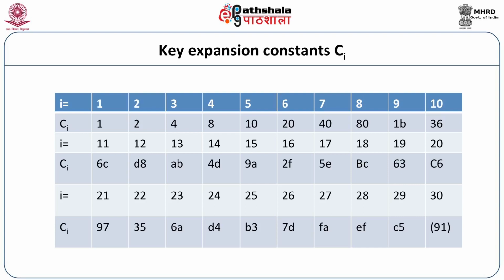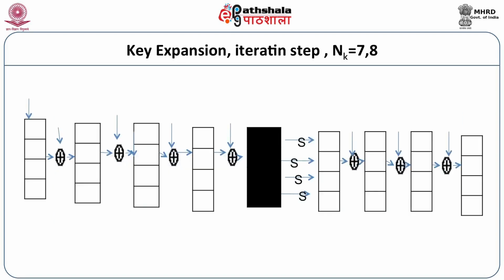Next is the key expansion iteration step in case of Nk equal to 7 or 8. So in that case, what are we going to do? We are going to take the previous set and the current set. From the previous set, we are going to take the current set, and in the current set we are going to take the previous octets. They are going to be exclusive OR to generate the new set of octets. A substitution will be performed and then exclusive OR will be performed.